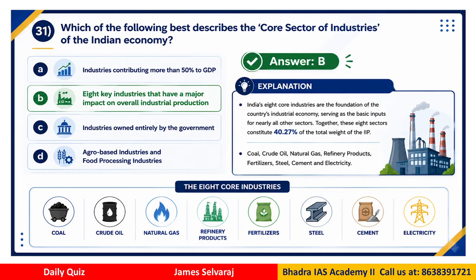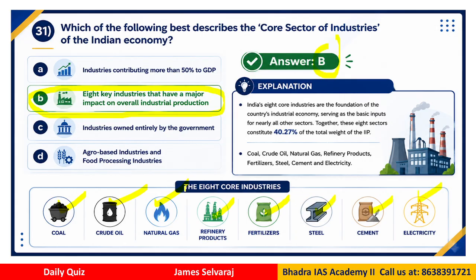So if you look at the answer, the correct answer is answer B, right? So the answer B is the correct answer. That is the 8 core industries that contribute to the industrial production of India. Which are they? So we have coal, crude oil, natural gas, refinery, fertilizer, steel, cement, electricity.